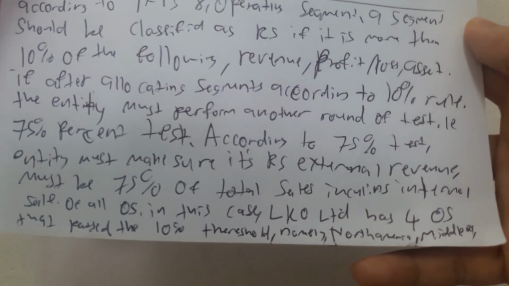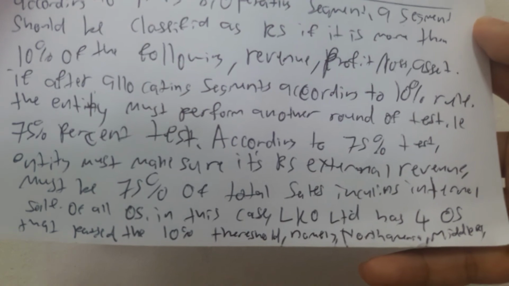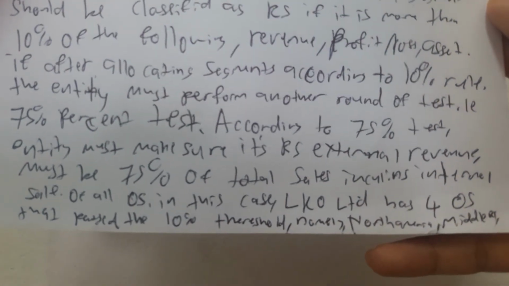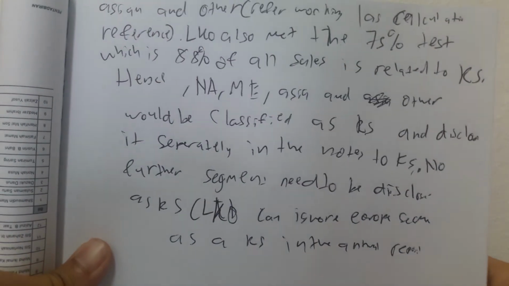Therefore, LKO has to report 4 operating segments, which are North America, Middle East, Asia, and other, and it does not need to disclose information about Europe. LKO has met the 75% test.